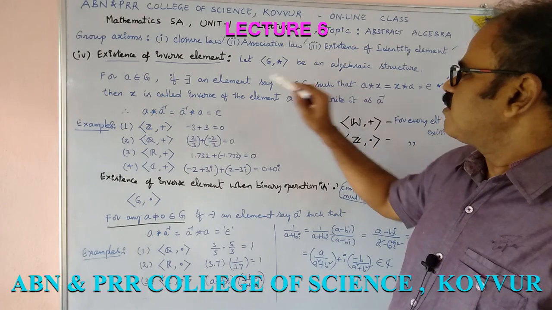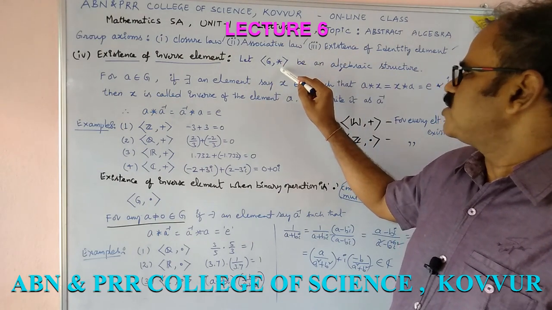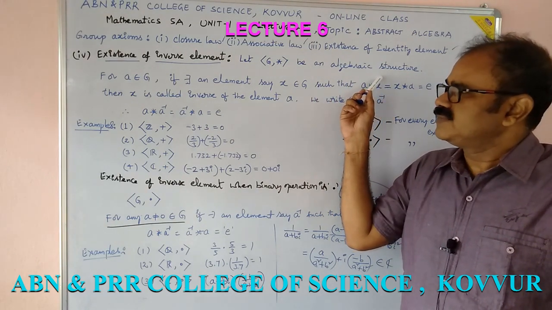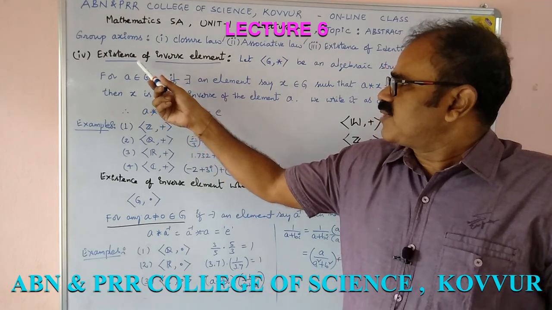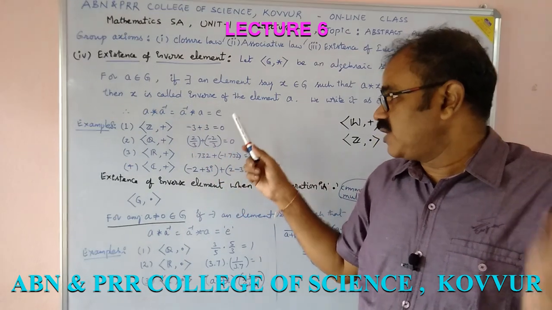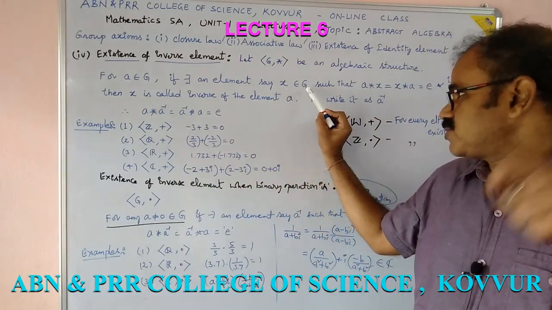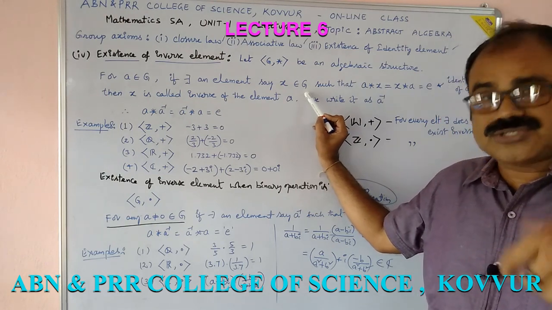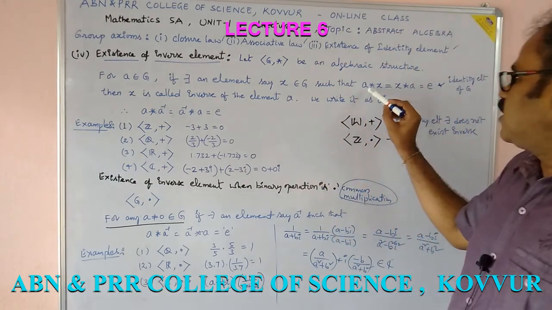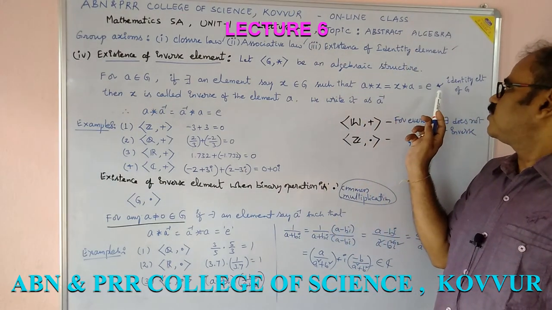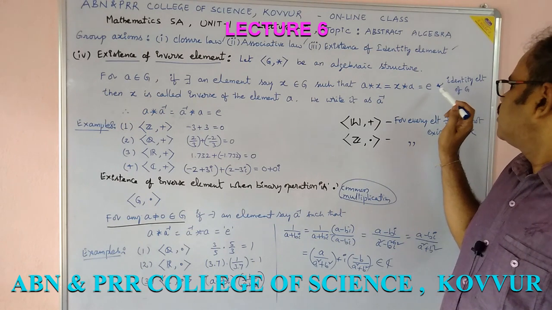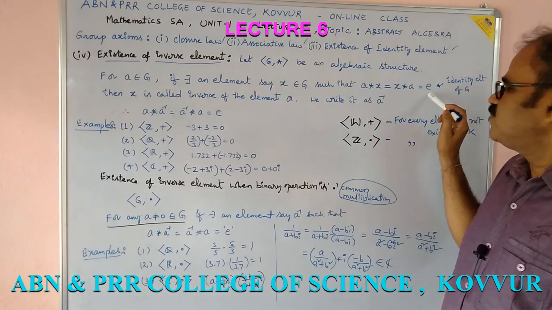As we have discussed earlier, for everything there should be an algebraic structure. Let (G, *) be an algebraic structure. Now, going for existence of inverse element, let a be an element of G. If there exists an element, say x belongs to G, if there exists, there need not exist, such that a * x = x * a = e. What is e again? e is the identity element of that algebraic structure G.